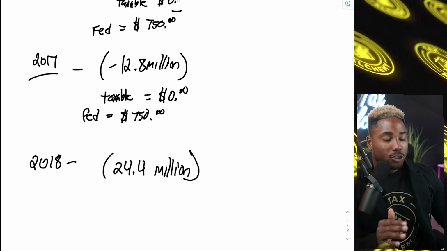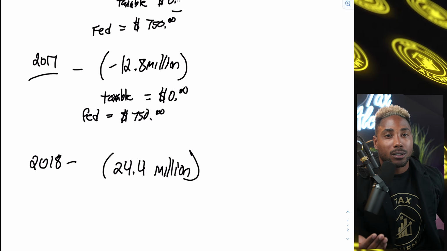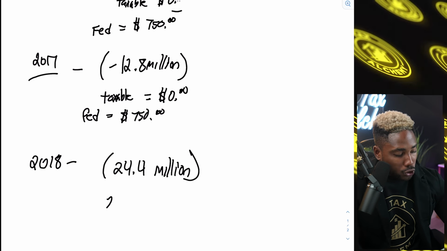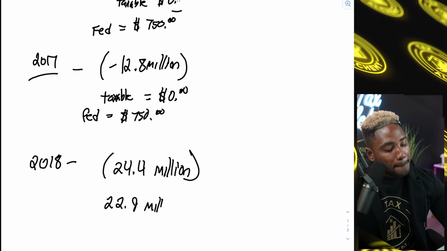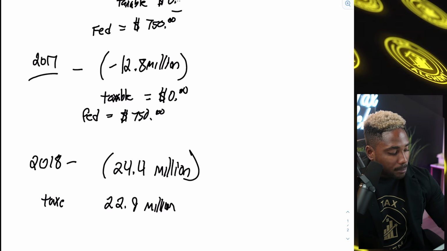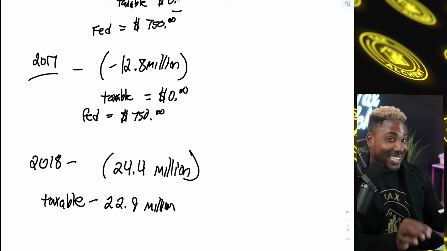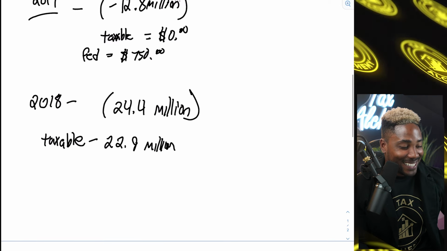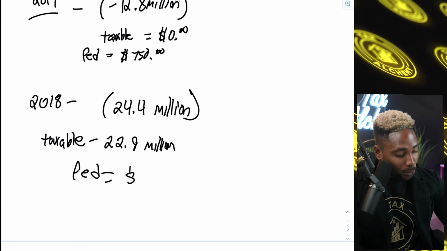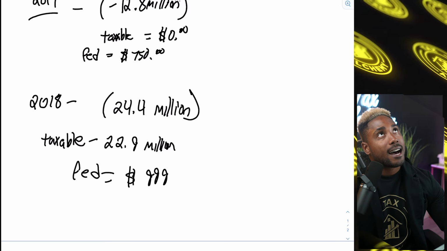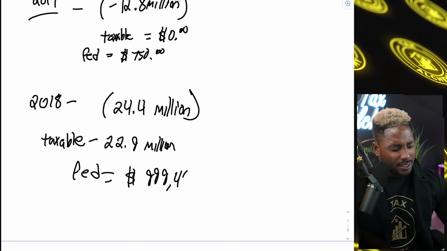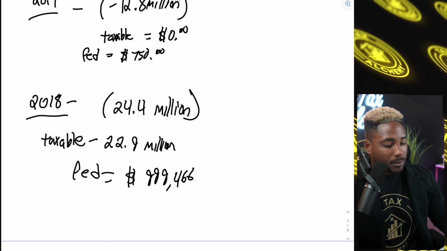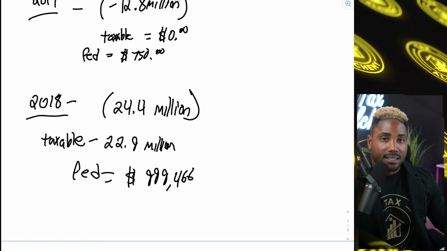So during that year, Trump reported $24.4 million in total income. Of this $24.4 million, $22.9 million was taxable income, that year that he jumped into office and did the whole Tax Cuts and Jobs Act. Now, the amount of federal taxes was only $999,466. Yes, $999,466. So that was how much Trump paid in federal taxes in 2018.